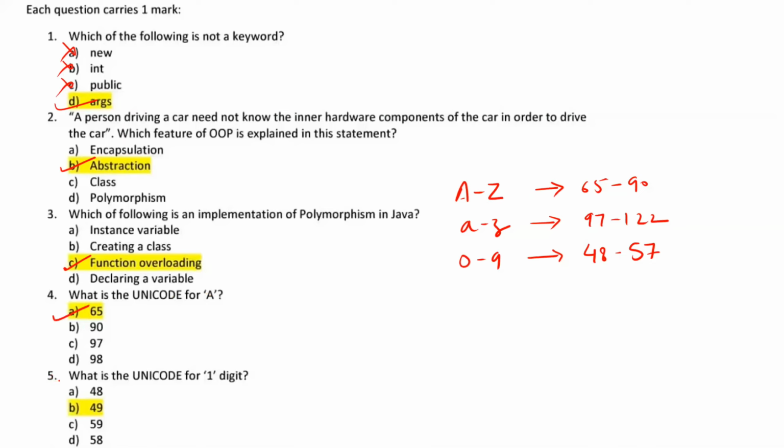Moving with question number 5, what is the Unicode for digit 1? So as I told you, for 0 it is 48, for 1 it should be 49. So the answer of this particular question is B.